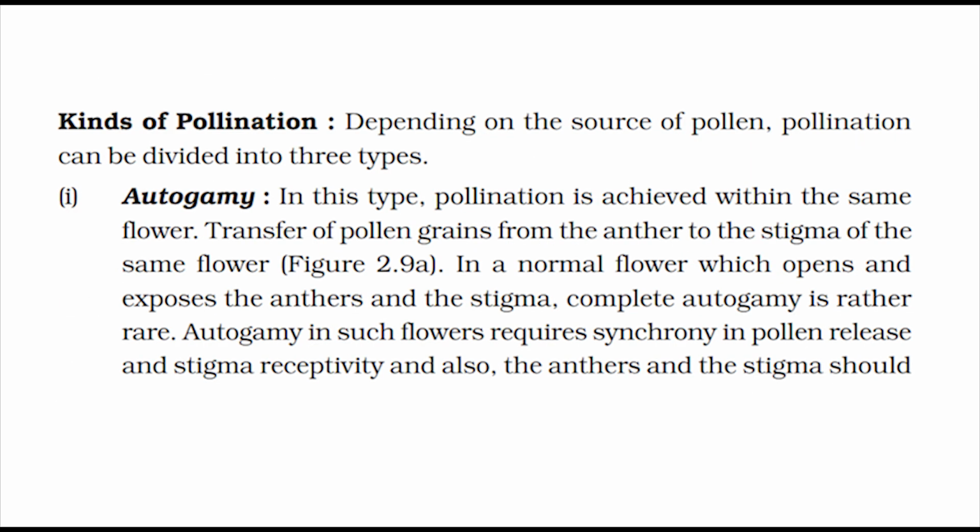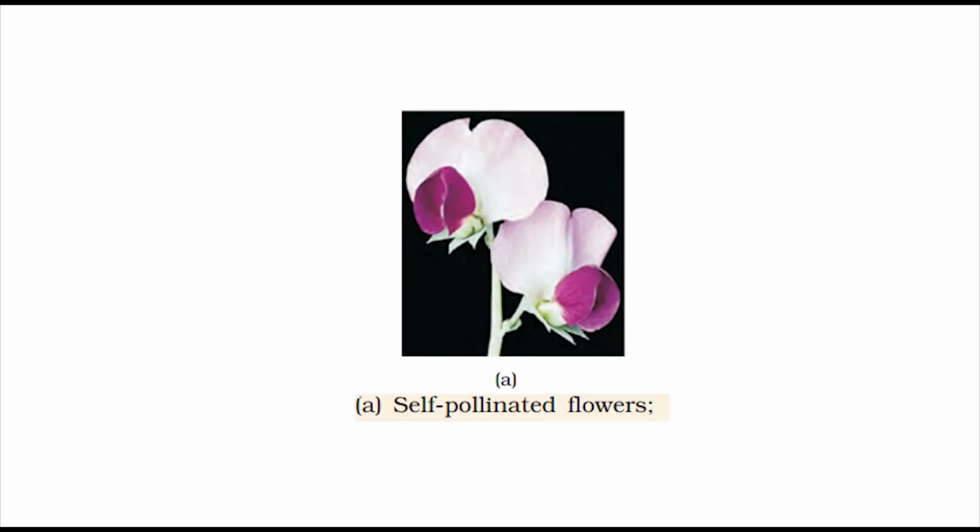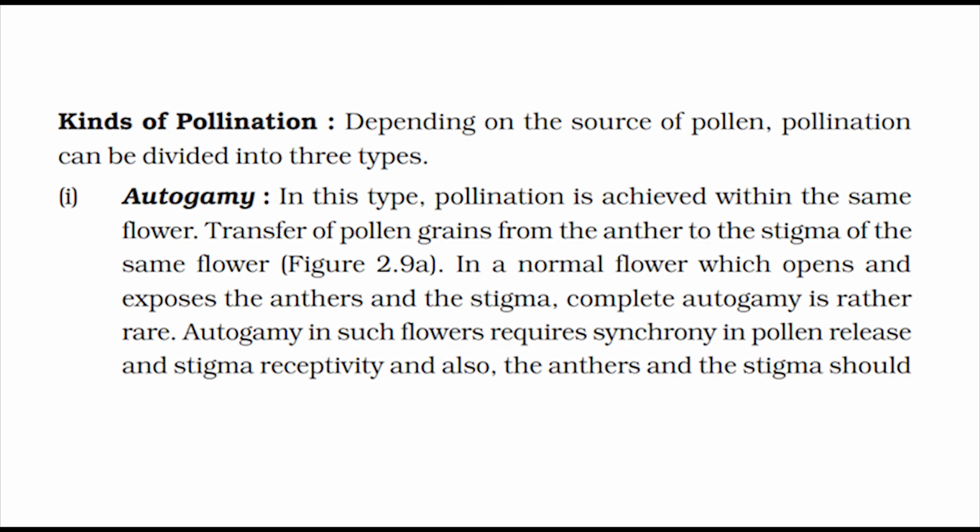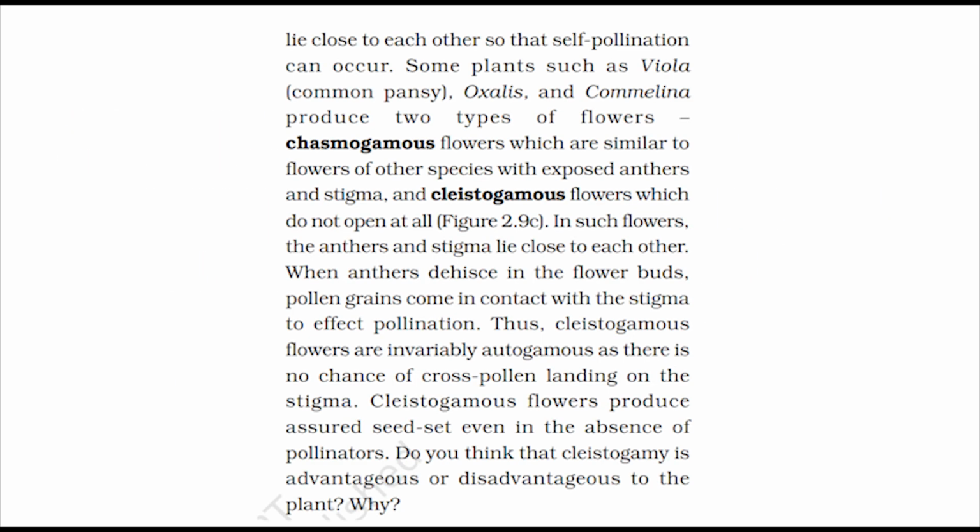Kinds of pollination. Depending on the source of pollen, pollination can be divided into 3 types. 1. Autogamy. In this type, pollination is achieved within the same flower. Transfer of pollen grains from the anther to the stigma of the same flower, figure 2.9a. In a normal flower which opens and exposes the anthers and the stigma, complete autogamy is rather rare. Autogamy in such flowers requires synchrony in pollen release and stigma receptivity, and also, the anthers and the stigma should lie close to each other so that self-pollination can occur.